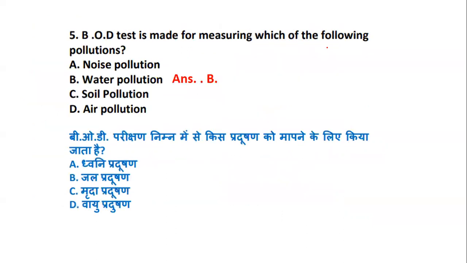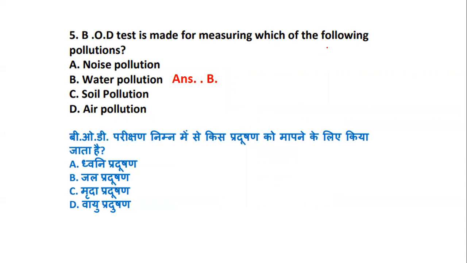Coming to next, BOD test is made for measuring which of the following pollutions. Sorry, question number 5, the answer is also written. Okay, no worries. We will just understand the question also. We are talking about BOD.